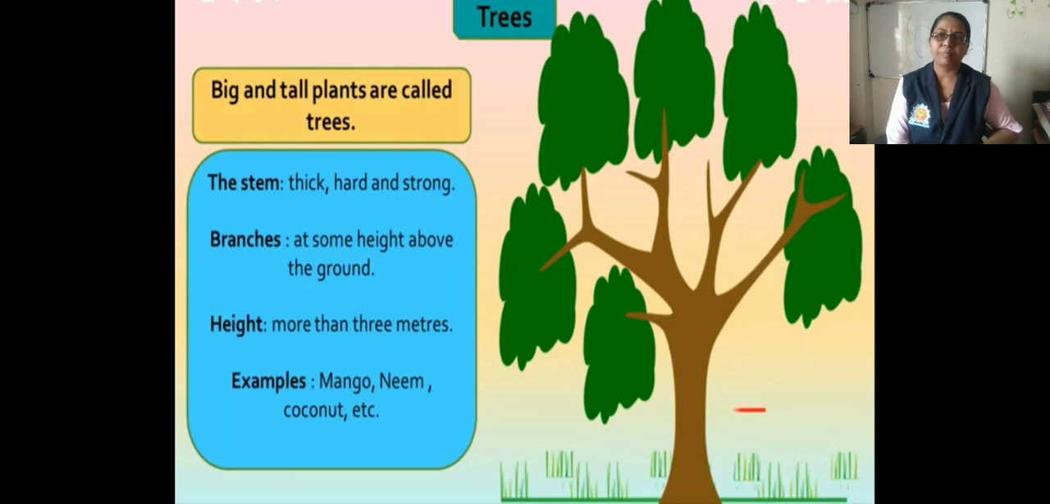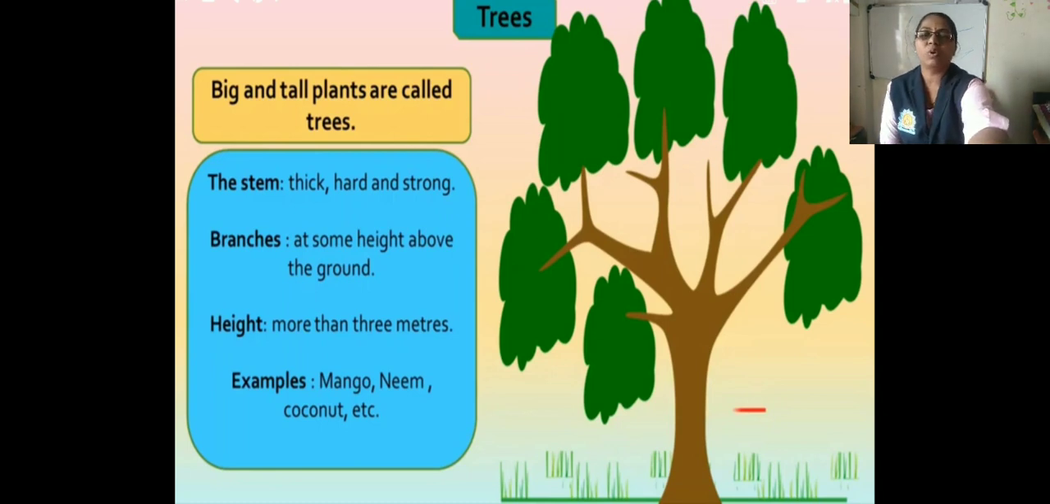First one is the tree. Big and tall plants are called a tree. The stem of the tree is thick, hard and strong. Then branches are at some height above the ground. The height of the tree is more than 3 meters. Example, mango, neem, coconut, etc. Now next is the shrub.